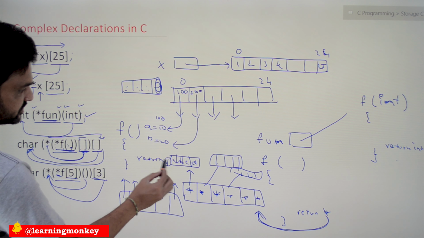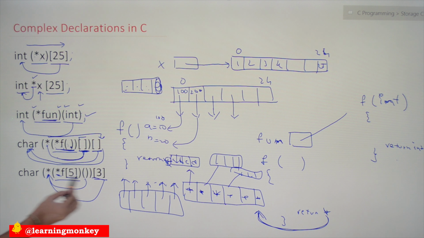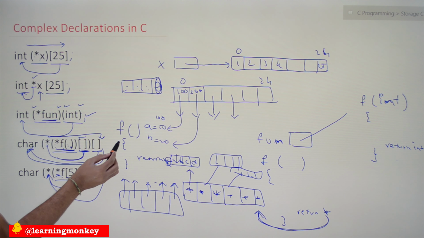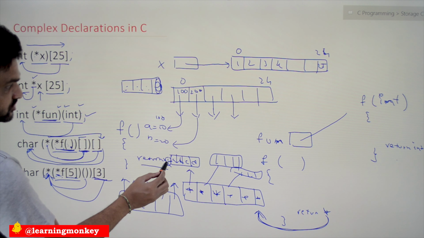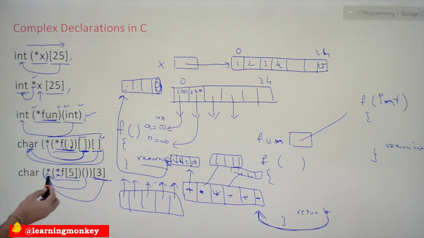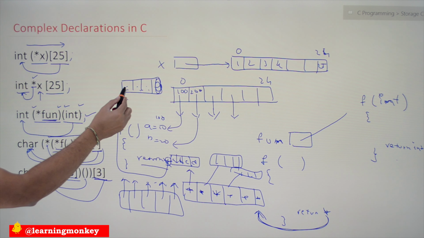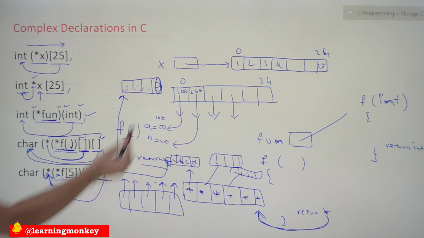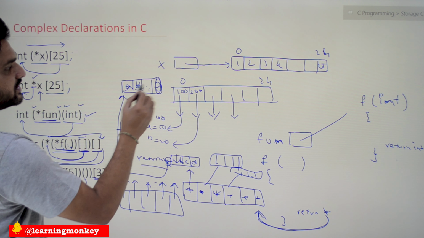This is because these two are in the outermost parenthesis. So f is an array of pointers which point to functions which return a pointer to an array of 3 elements, and each element is a pointer to an array of 3 elements which are characters, ABC.